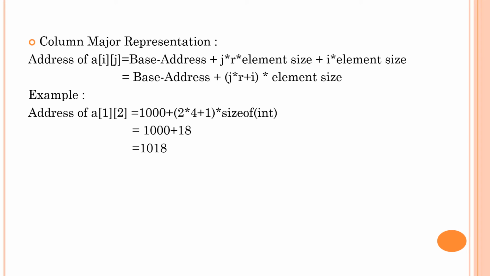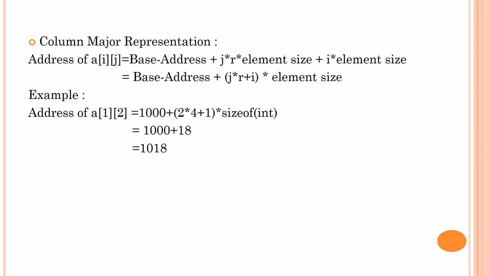In the example we want to calculate the address of the element at index 1 2, meaning first row, second column. It equals the base address 1000 plus j, the second column, into 4, the total number of rows present in the matrix, plus 1, the row, into size of int, that is 2.